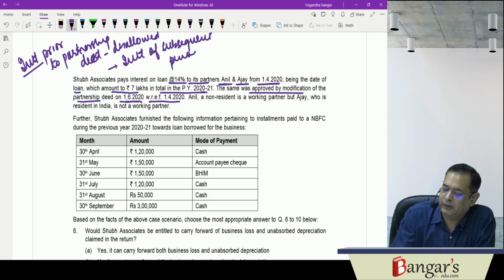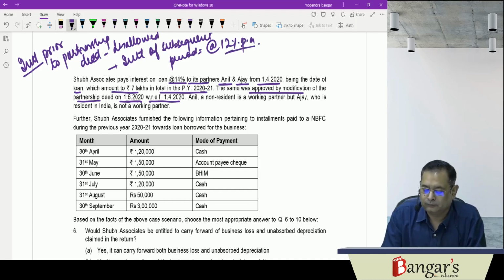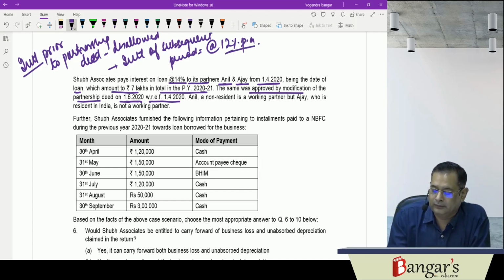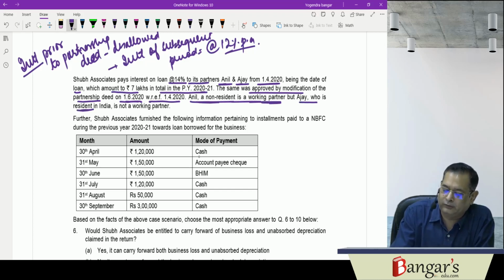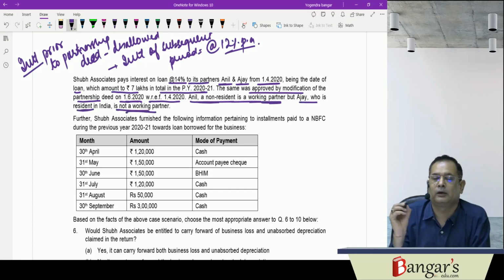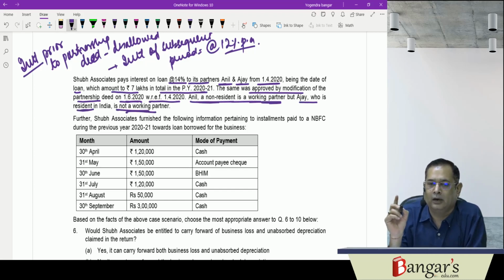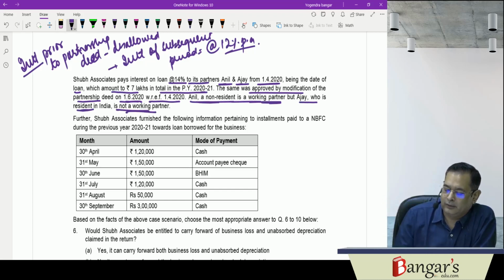The same will be allowed at the rate of 12% per annum. Now they have said that Anil is a non-resident. Anil, a non-resident, is a working partner, but Ajay is a resident who is not a working partner.